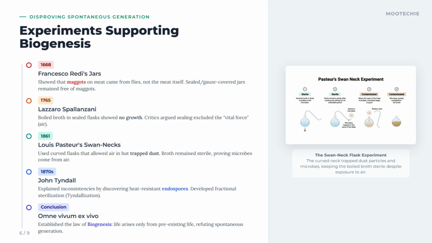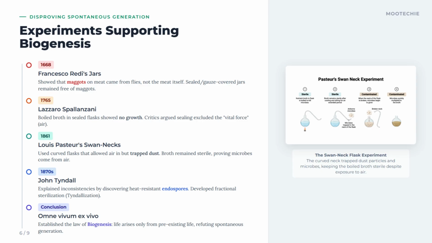1870s, John Tyndall explained inconsistencies by discovering heat-resistant endospores, and developed fractional sterilization, Tyndallization. Tyndall solved a puzzle: why sometimes broth spoiled even after boiling. He discovered bacterial spores that could survive heat, leading to more effective sterilization methods.